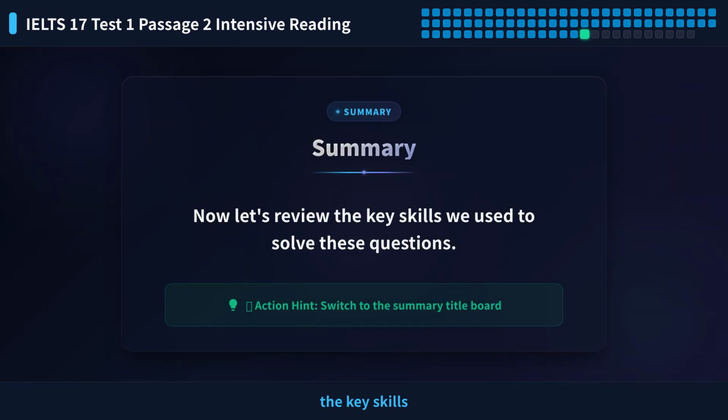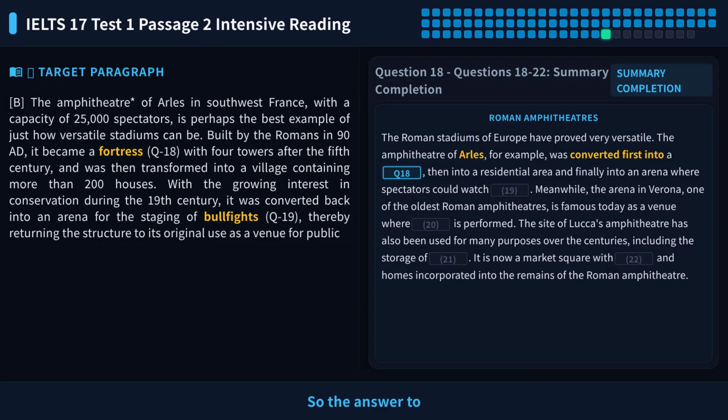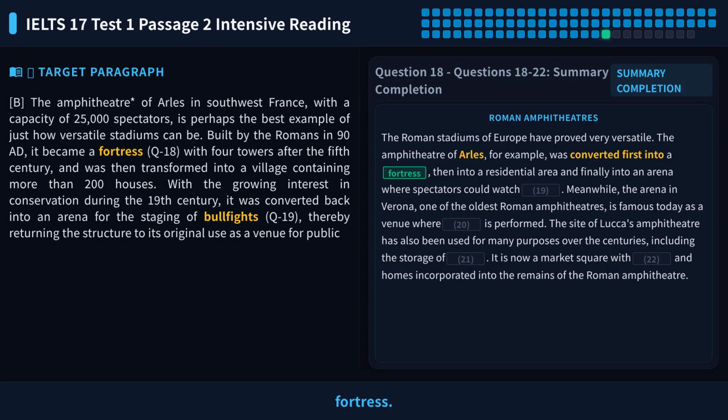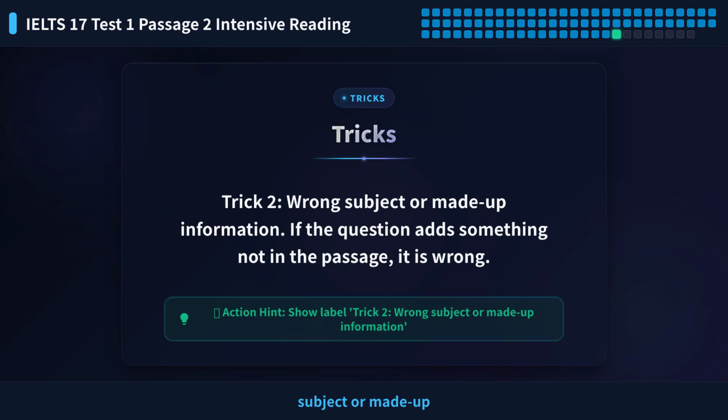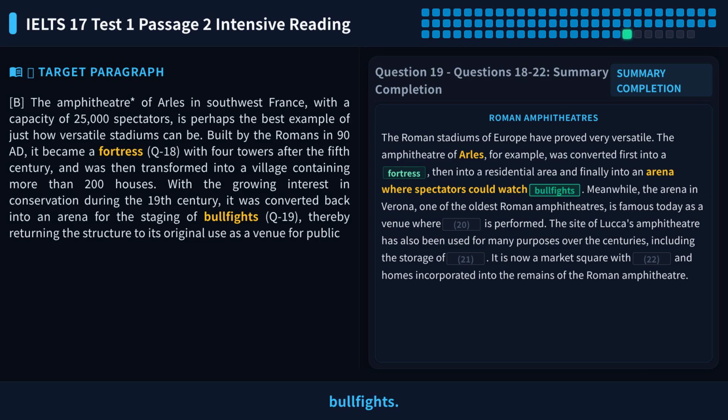Now let's review the key skills we used to solve these questions. Trick 1, opposite meaning or detail trap. Watch for words that mean the opposite in the passage. So the answer to question 18 is fortress. Trick 2, wrong subject or made-up information. If the question adds something not in the passage, it is wrong. So the answer to question 19 is bullfights.